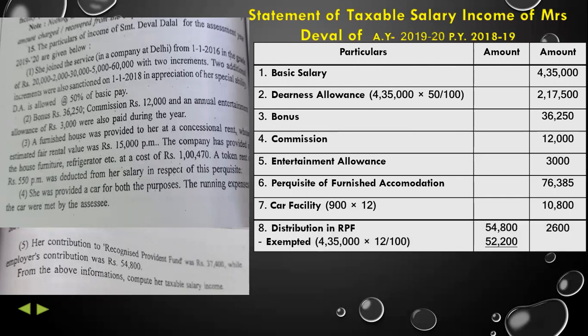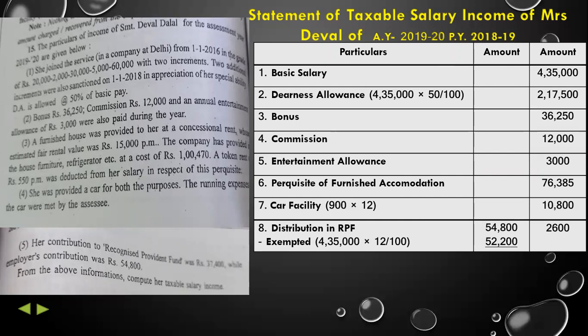Then her contribution to recognized provident fund is 37,400, while employer's contribution is 54,800. Now we have given the two contributions. One is 37,400 and one is 54,800. Which amount will be considered? Here I have written, so you can easily answer. But why have we considered 54,800 only in this calculation?